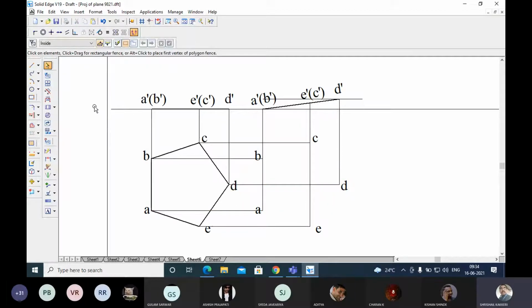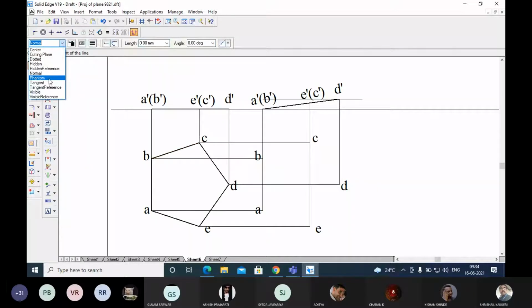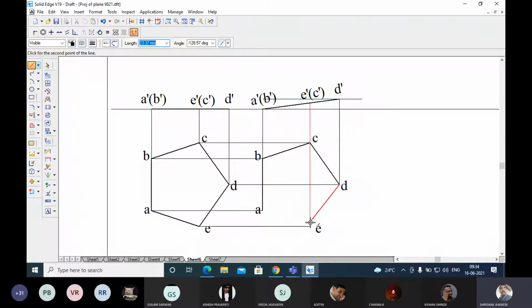Okay, this is the top view of the pentagonal lamina. Make this one A to B, B to C, C to D, D to E, E to A. Always prefer the end points. So this is the top view of this. And please look here in the next coming problems. For the next locus problem, I'll be explaining later.